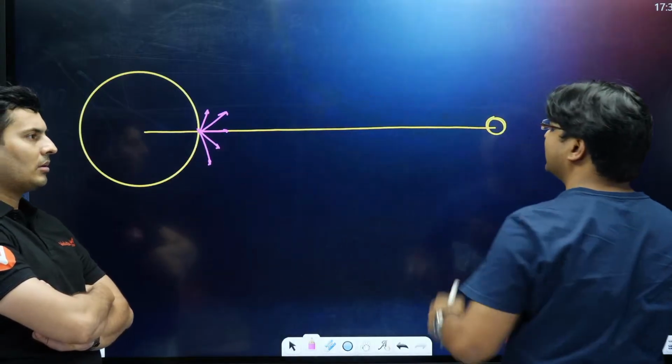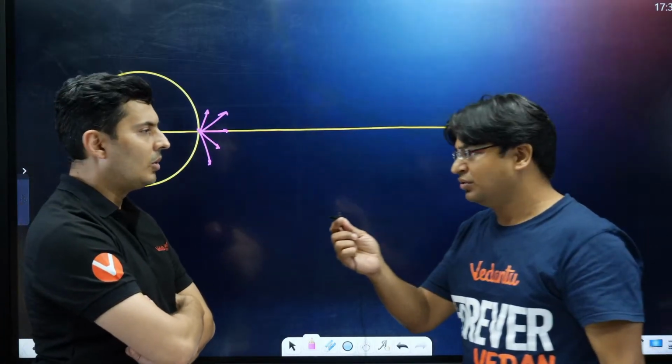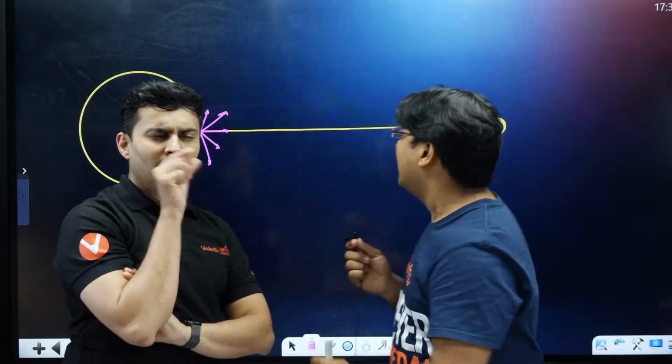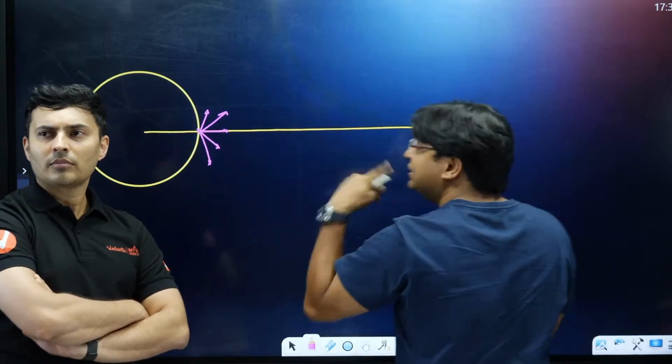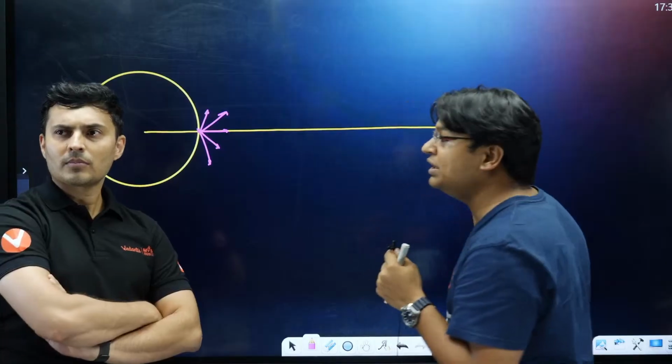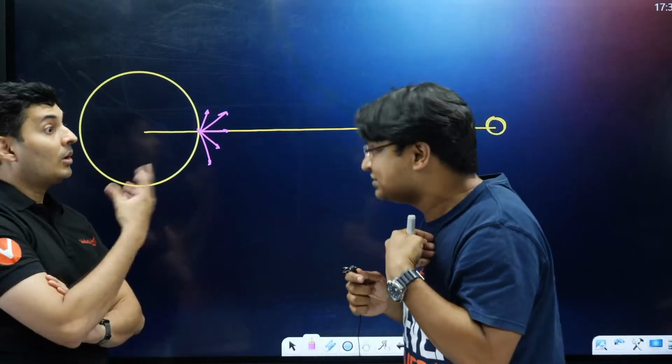Do you think that all the rays are going to reach the Earth? No. Not all the rays will reach. Only a very small portion of the rays will reach. Yes, a very narrow region will reach the Earth, and if I don't talk about the entire Earth, if I talk about only my lens, that is even smaller.